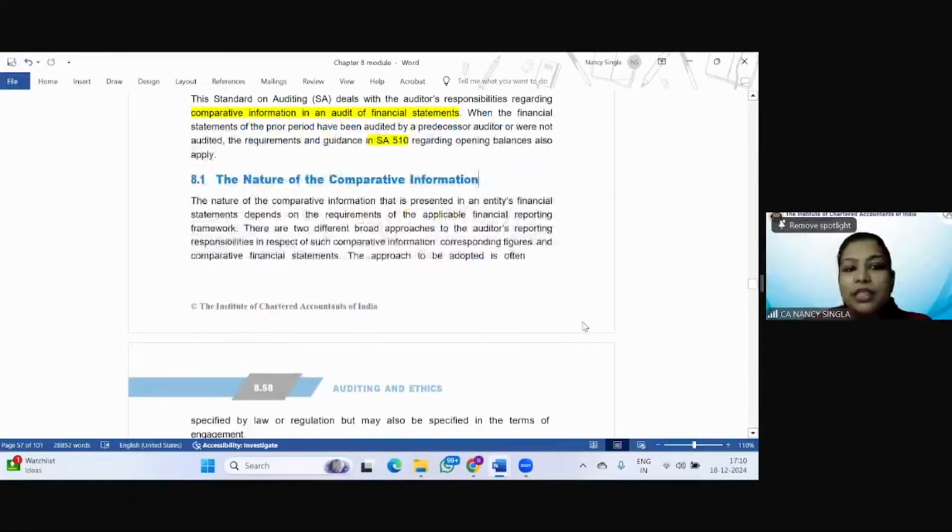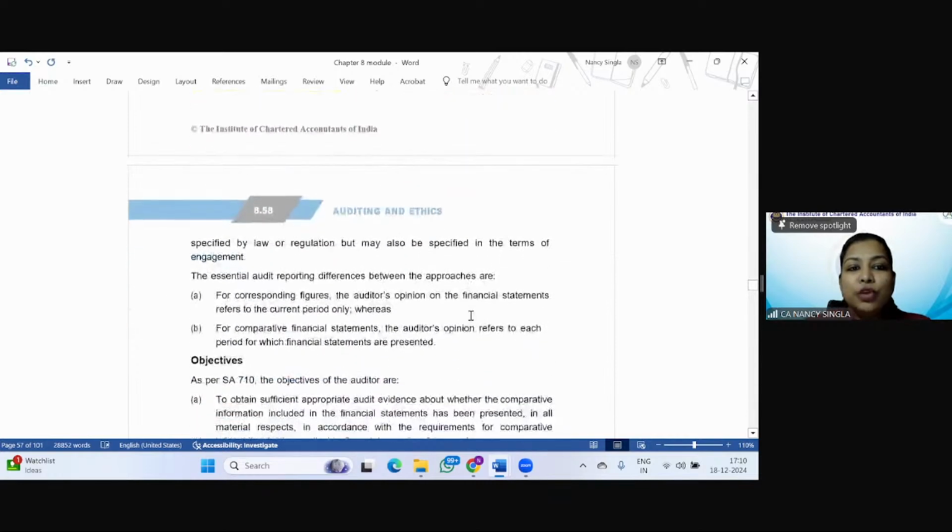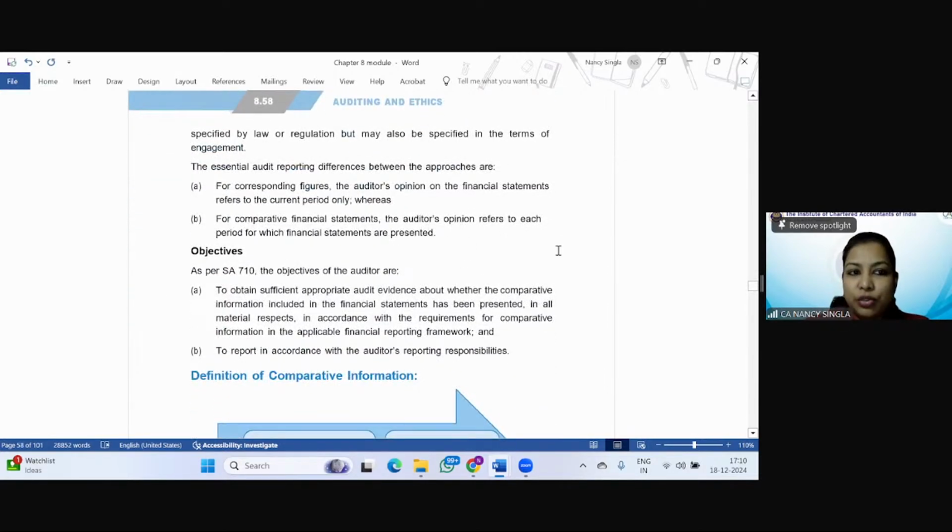So what is meant by comparative information? It depends upon the applicable FRF, and there can be two broad ways, that is corresponding figures and the comparative financial statements, right? So the approach to be adopted is specified in the terms of the audit engagement also. So what is the difference? This is the main gist.